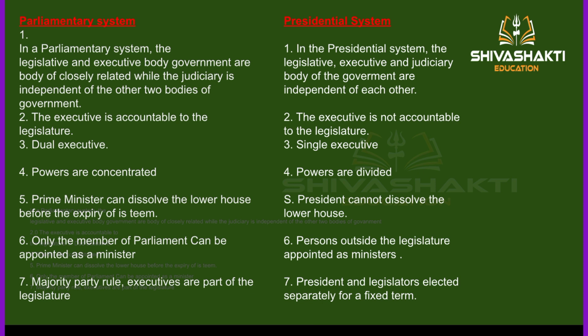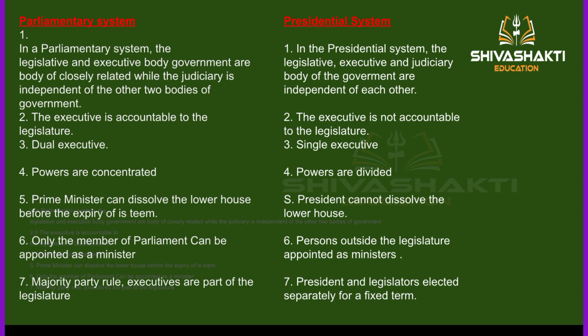The first point of the parliamentary system is that in a parliamentary system, the legislative and executive bodies of the government are closely related, while the judiciary is independent of the other two bodies of the government. यहाँ पे यही बोल रहा है कि legislative and executive दोनों closely related हैं, but the independent one is the judiciary. But in the presidential system, the legislative, executive and judiciary bodies of the government are independent of each other. यहाँ तीनों ही अलग अलग हैं.